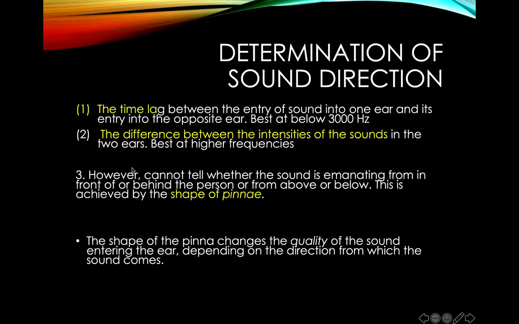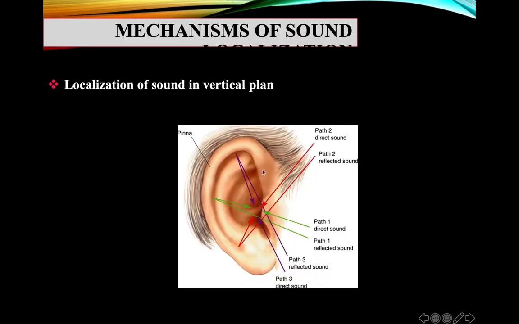Now coming to the last way through which the ear can determine the sound direction, which is the shape of the pinna. As I've already told you, it has a very distinct shape. This shape helps in filtration or in the entry of specific sound frequencies. It also changes the intensity.